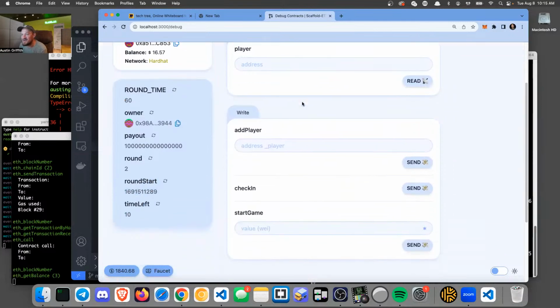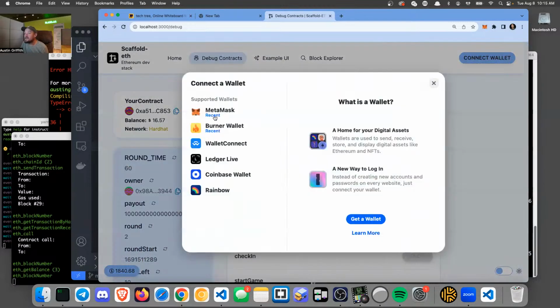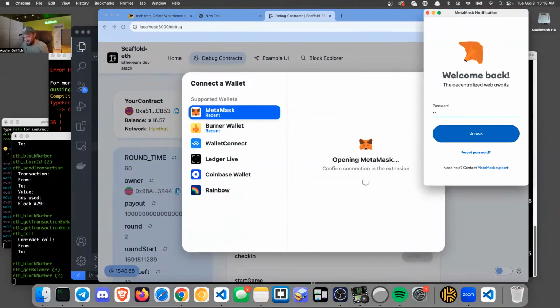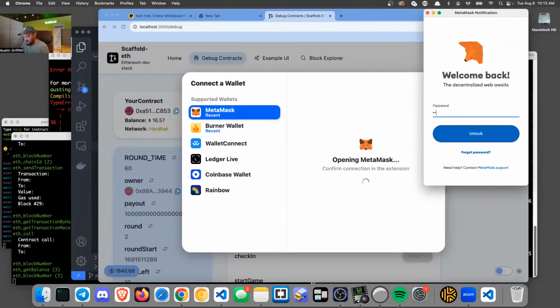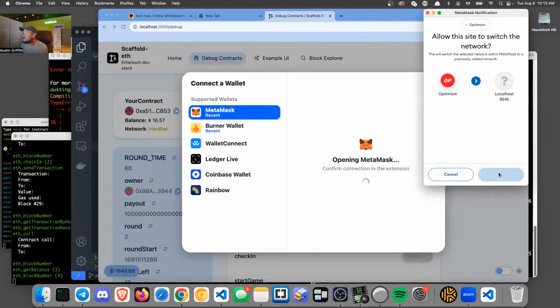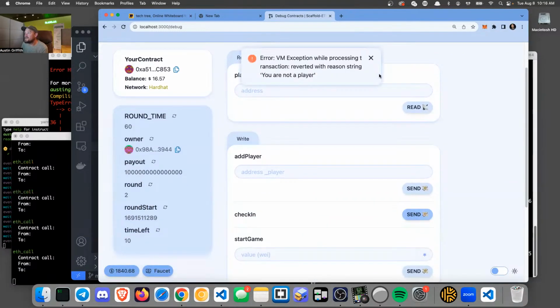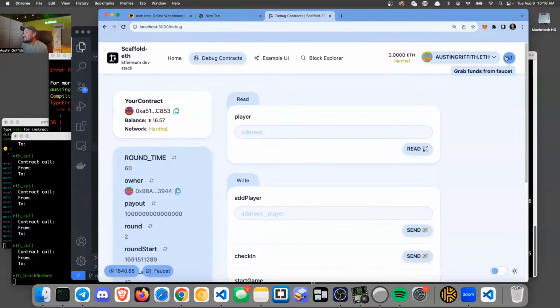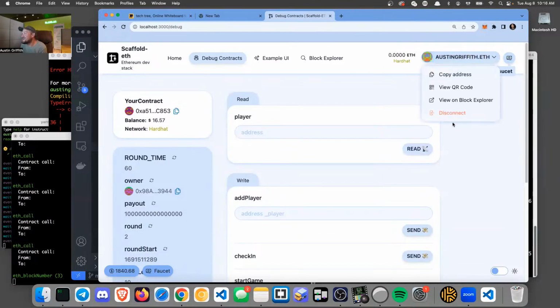I should have probably made the rounds shorter. Let me see if I can connect my MetaMask and do it, right? Because atg.eth, let's see if atg.eth can check in here and switch over. Yep. Okay, so let's see. Can atg.eth check in? Oh, wait. You are not a player. Oh, I thought I added me. I guess I didn't add me. That was a terrible demo.